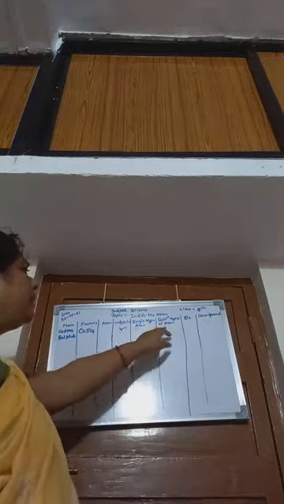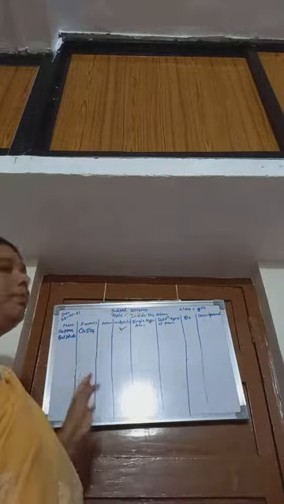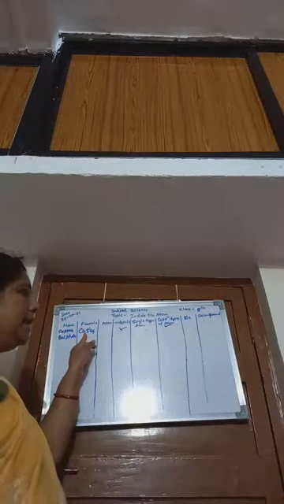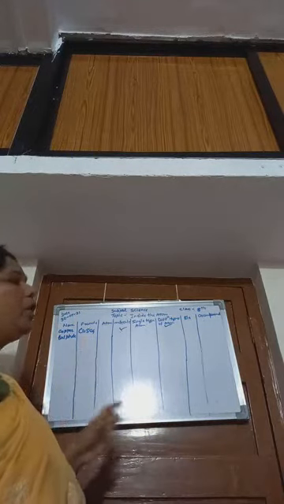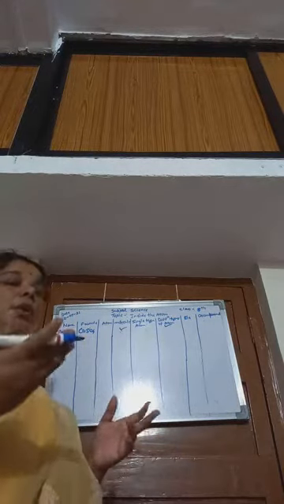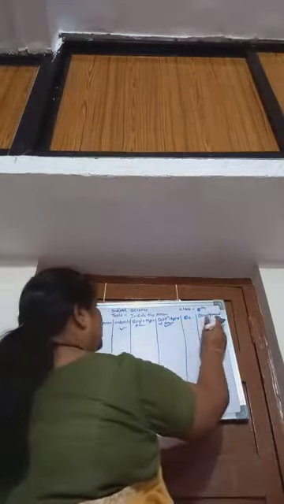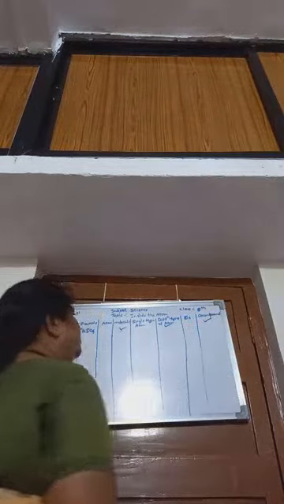It consists of different types of atom, Cu, S and O, copper, sulfur and oxygen. Therefore it is different types of atom in a molecule. Whether it is element or compound, it is compound because it consists of more than one element, that is CuSO4. It is compound, not element.